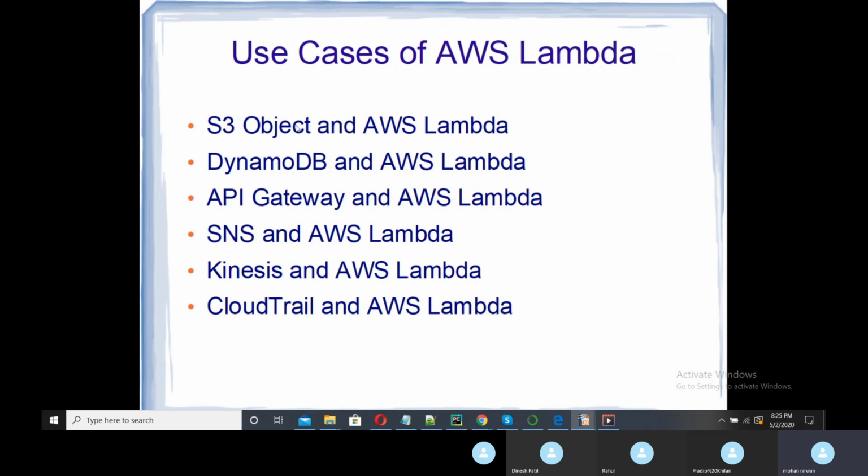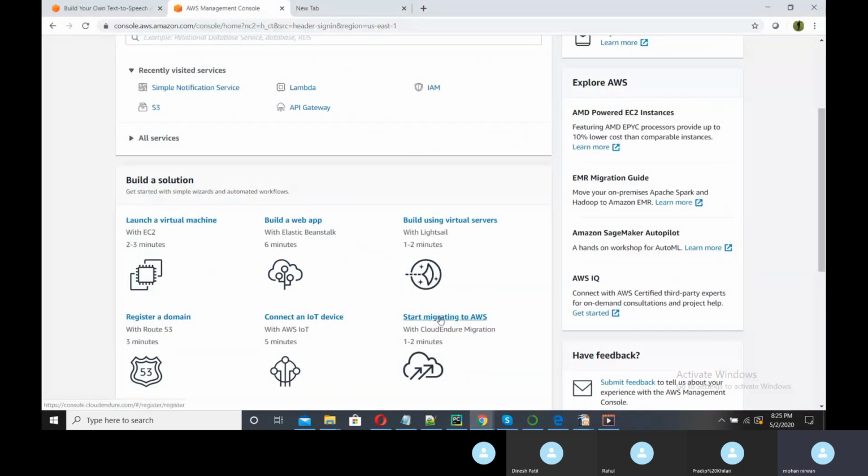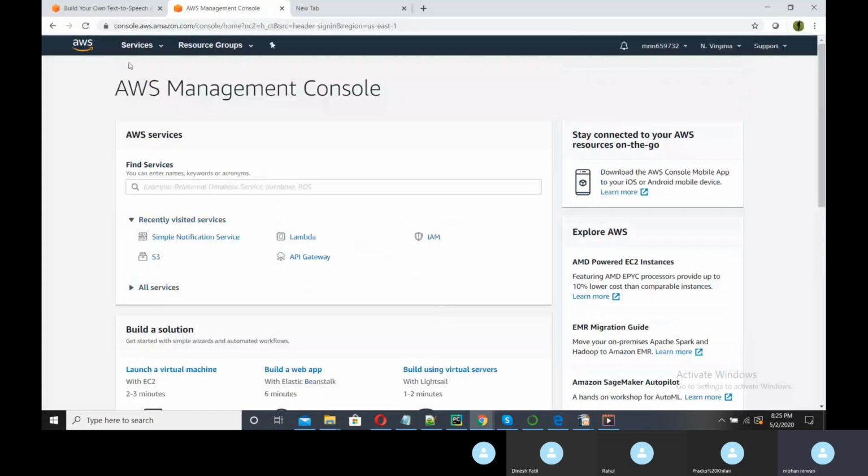You can use the combination of S3 with AWS Lambda, DynamoDB with AWS Lambda, API Gateway with AWS Lambda, SNS with AWS Lambda, Kinesis and CloudTrail. So these are some of the use cases. Now we will see one example with AWS Lambda.